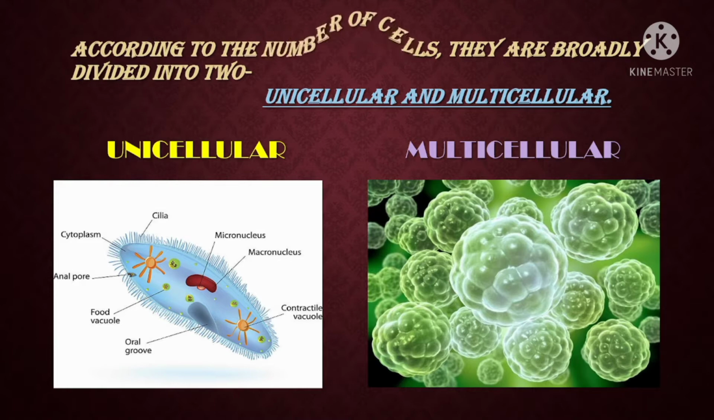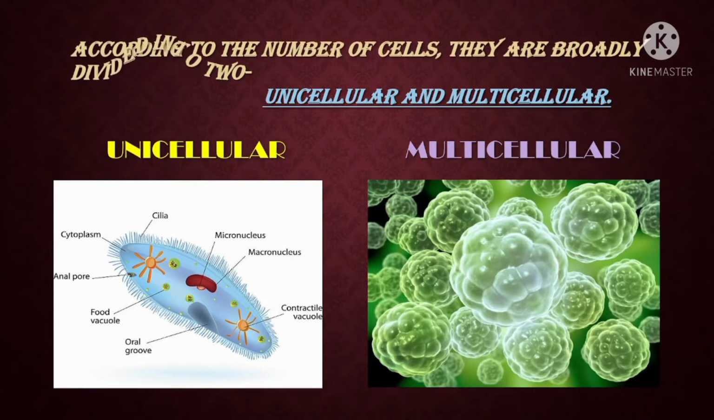According to the number of cells, organisms are broadly divided into two: unicellular and multicellular.